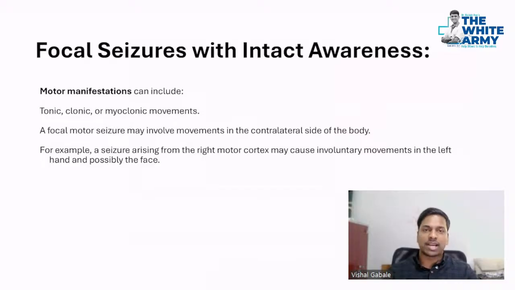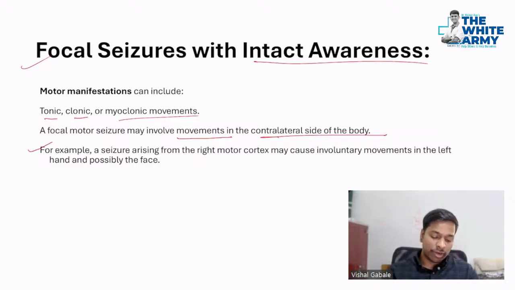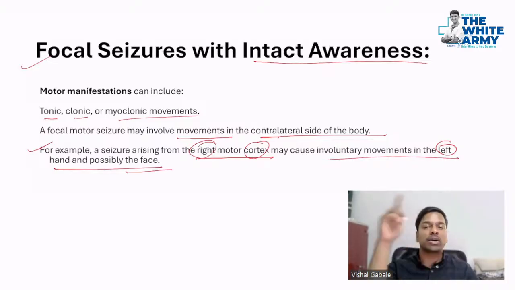Let's start with focal seizure. Partial seizure is not used now. So, focal seizure with intact awareness. What are the features? It can be tonic-clonic or myoclonic movement. You can have any type of movement, and it may involve the contralateral side of the body only. For example, if the seizure is starting from the right motor cortex, you can have involuntary movement in the left hand, possibly the face. So that will be the localization of this focal seizure.